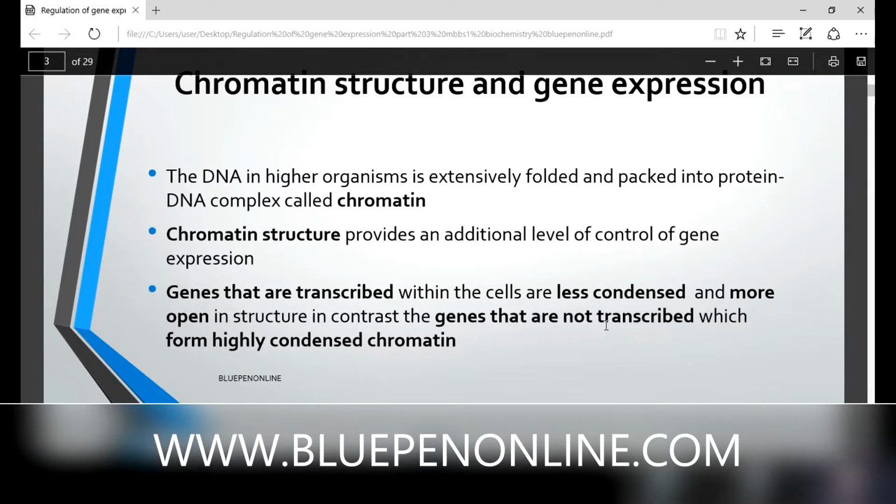When we express types of genes, which one is known as constitutive genes? Sandhya? Constitutive genes, housekeeping genes. Yes. Why are they known as housekeeping genes? It's because the gene is transcribed, they are present all the time. Every time they are there. That's why they are known as housekeeping genes.